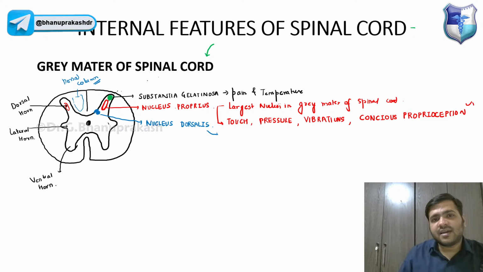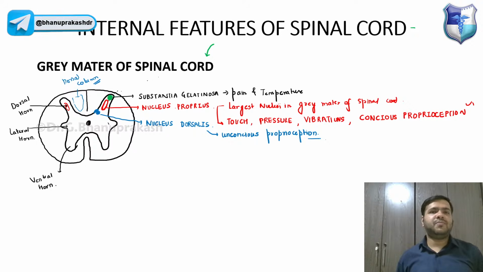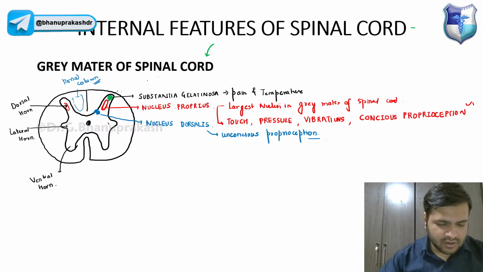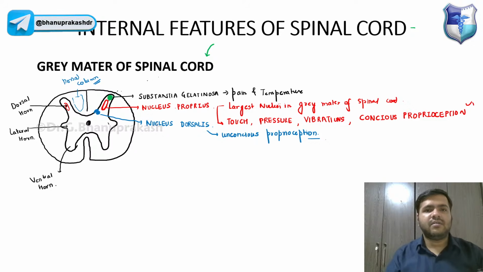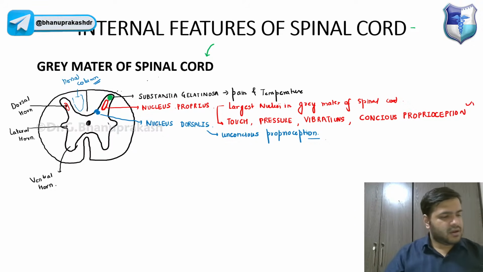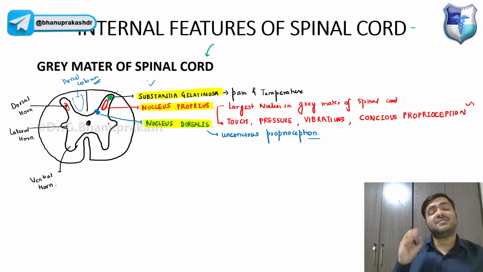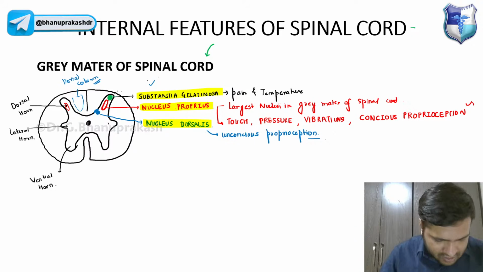And this nucleus dorsalis is carrying unconscious proprioception. Unconscious proprioception, that is something you have to remember, right? Now, in the dorsal horn, guys, three nuclei are present: the substantia gelatinosa, the nucleus proprius, and the nucleus dorsalis. You should know the nucleus. And what is this nucleus? It is nothing but gray matter, and gray matter is a collection of cell bodies in the spinal cord, in the CNS, guys.